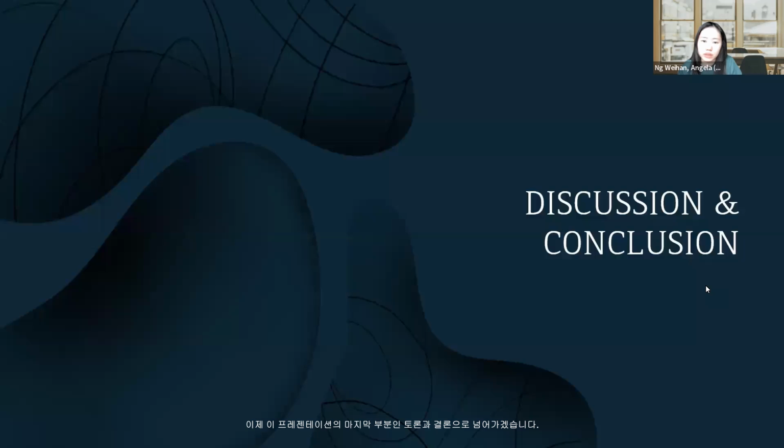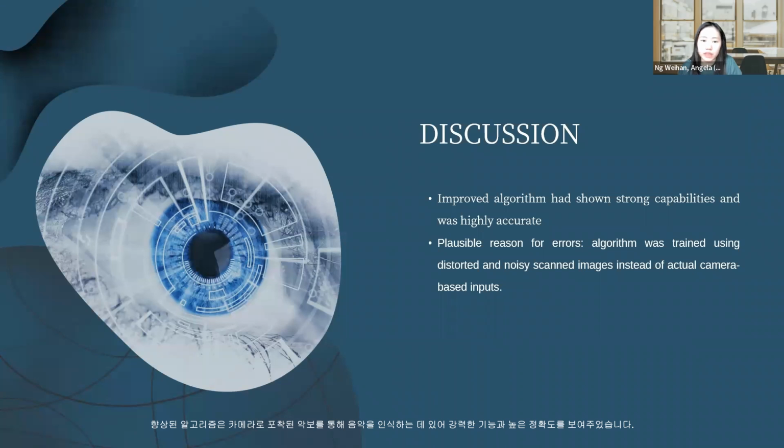I will now move on to the last part of this presentation, the discussion and conclusion. The improved algorithm had shown strong capabilities and high accuracy in the recognition of music from scores captured with a camera. There were some errors in the generated output, and one possible reason could be the algorithm was trained using distorted and noisy scanned images instead of actual camera-based inputs.